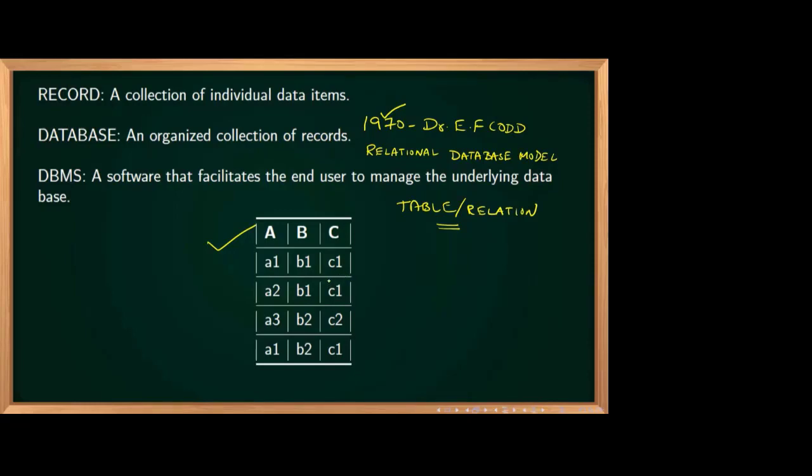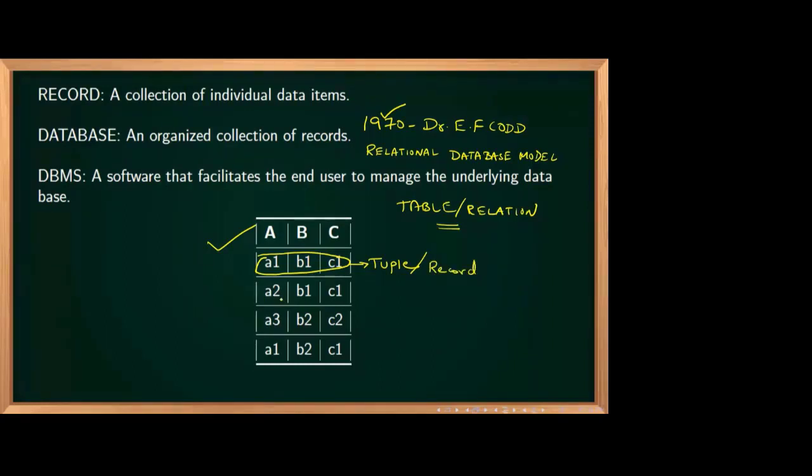Okay, very good. Many people are responding very quickly. Actually, a record is actually a tuple. So if you see here, A1, B1, C1, this entire row, we normally call it a tuple. Both the pronunciations, tuple or tuple, are correct. So this is a tuple, or otherwise we call it a record.